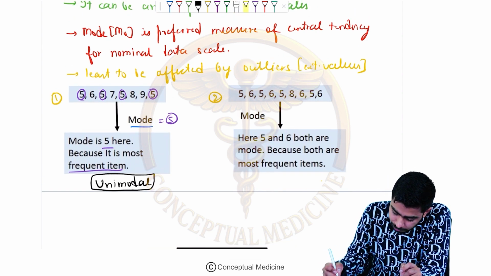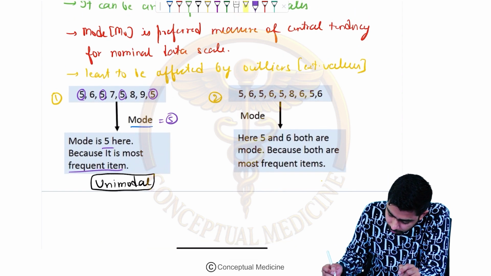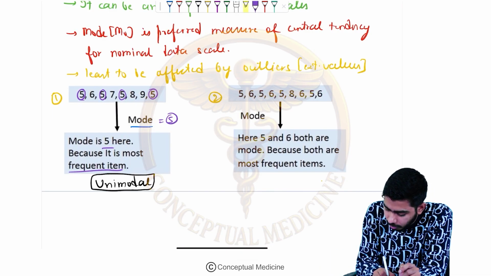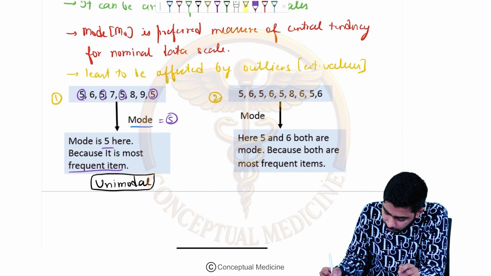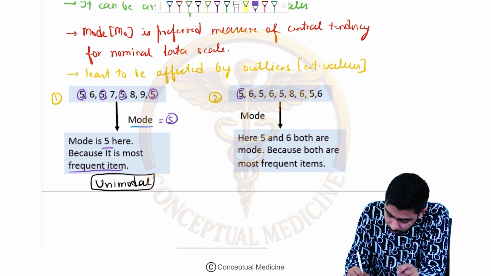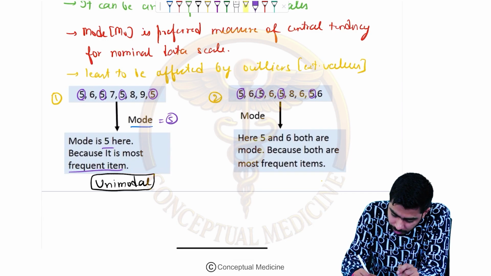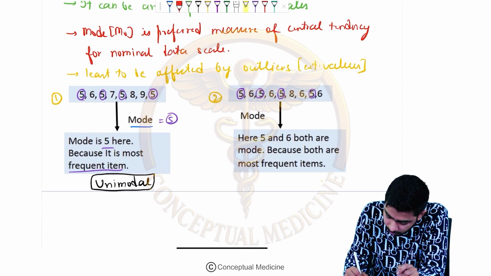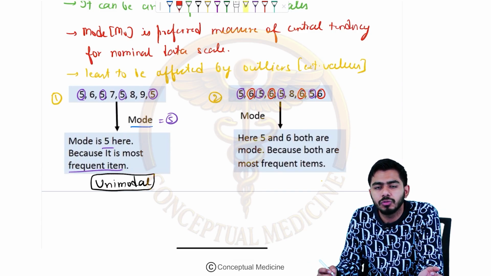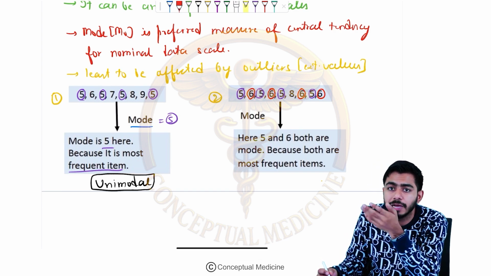Look at the next question, guys. Second one. Look at this example, this kind of exercise for you. So 5, 6, 5, 6. Okay, so these are present over here. Can you tell me the mode? I'm seeing 5 is repeating repeatedly and 6 is also repeating. So 5 I'm seeing 1, 2, 3 and 4 times, and I am seeing that 6 as 1, 2, 3, 4 times. In the median, when we used to talk about the even numbers, we were getting the two central values and we used to get the average out of it.